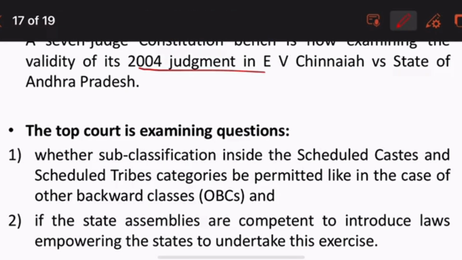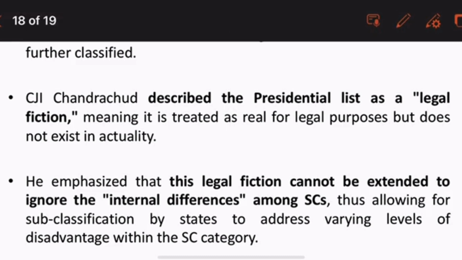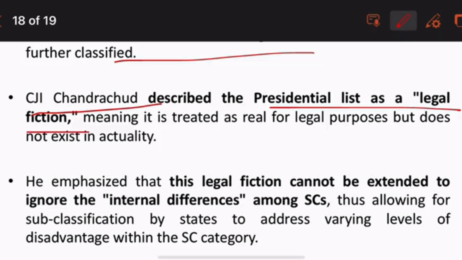The Supreme Court says that subclassification inside the SC and ST category can be permitted, as in the case of OBCs, and that state assemblies are competent to introduce laws empowering the state to undertake this exercise. The current verdict asserted that inclusion in the presidential list does not create a uniform or homogeneous class. CJI Chandrachud described the presidential list as a legal fiction. He emphasized that this legal fiction cannot be extended to ignore the internal differences among SCs.